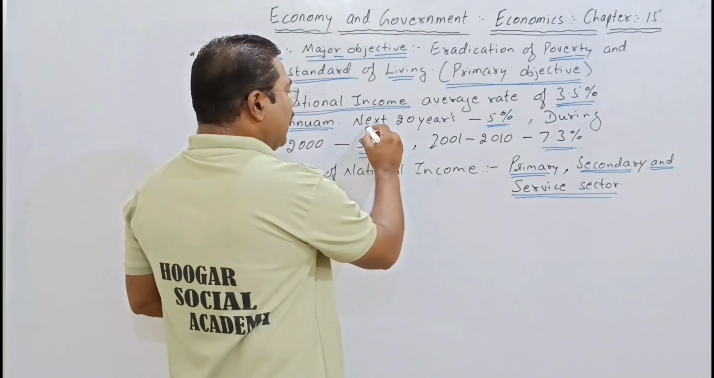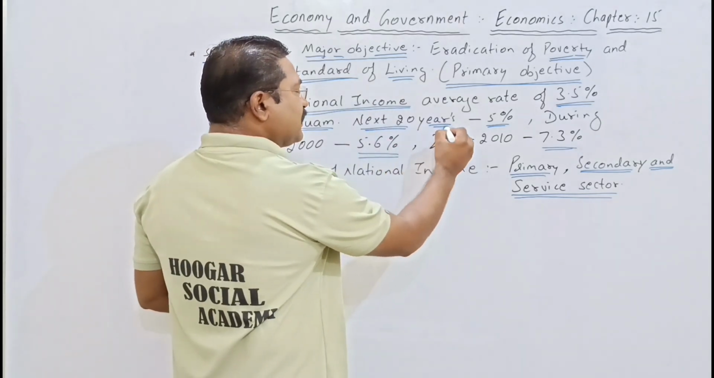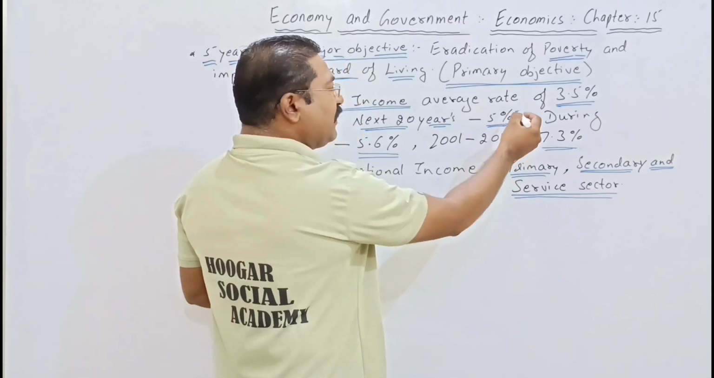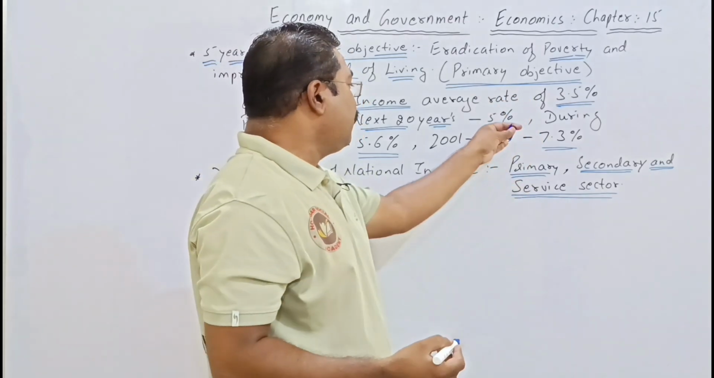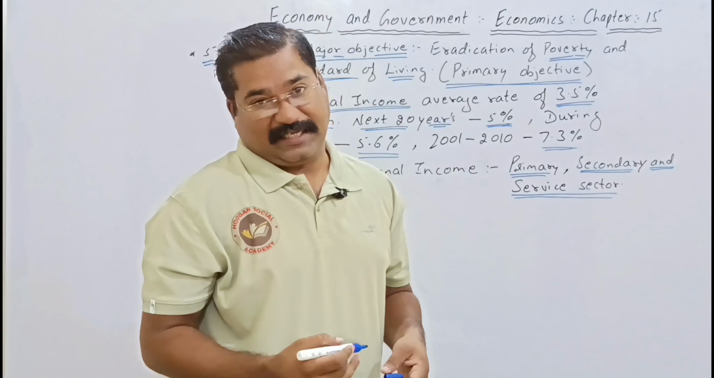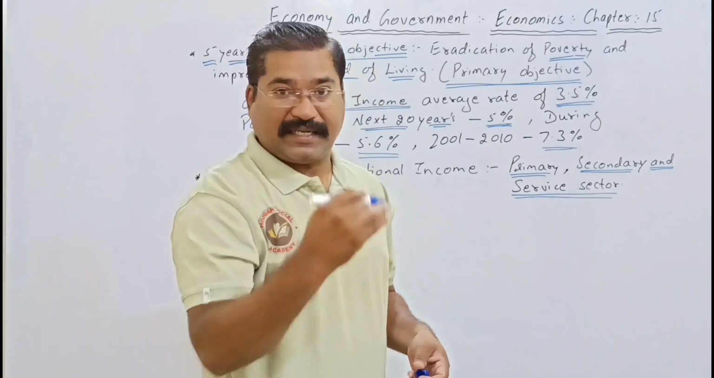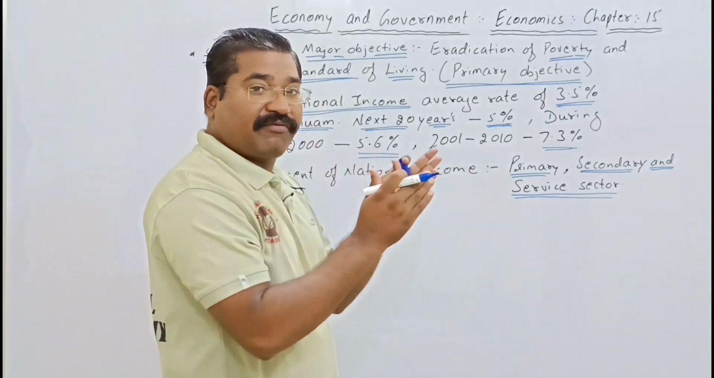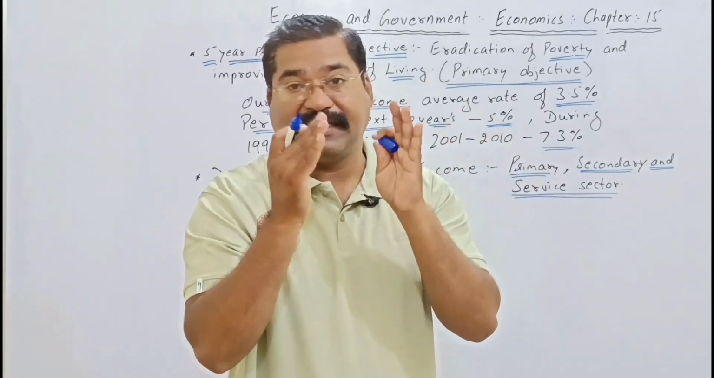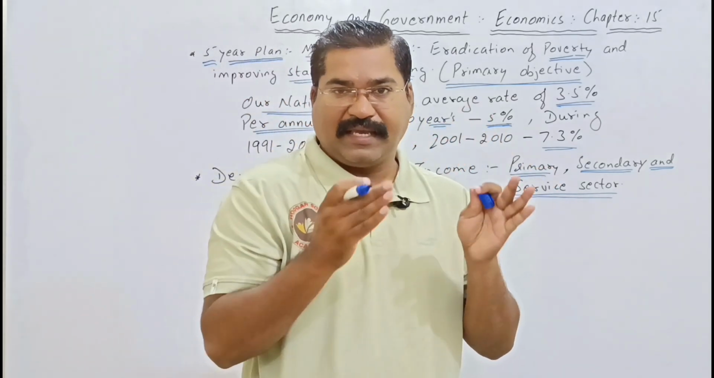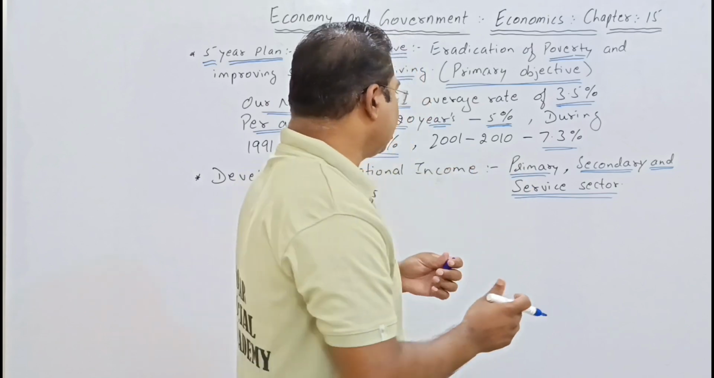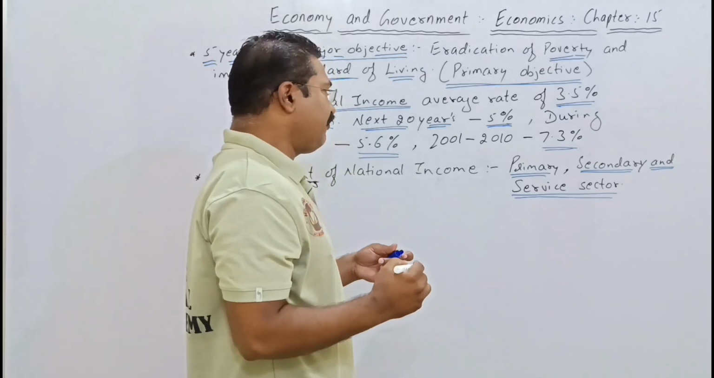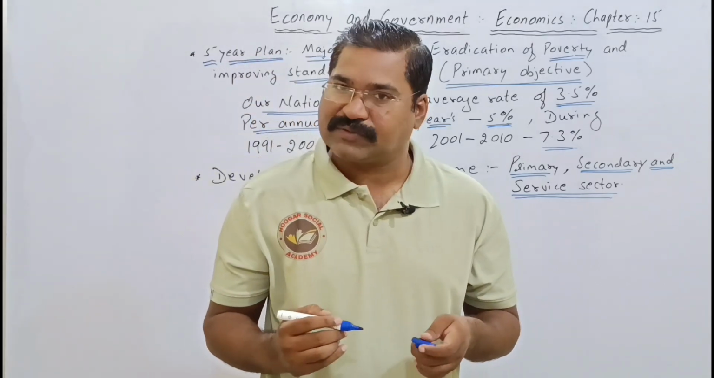Then we have seen that in the next 20 years there was a great development, and from 3.5 percent it moved to 5 percent. So it was a period from 1950 to 1990, up to that period. Every 20 years there was growth here. So in the initial 20 years, there was a growth of how much? 5 percent growth it was.